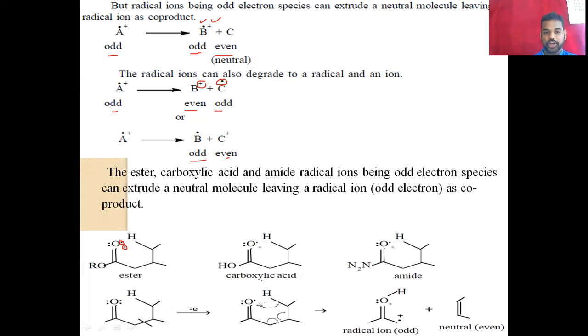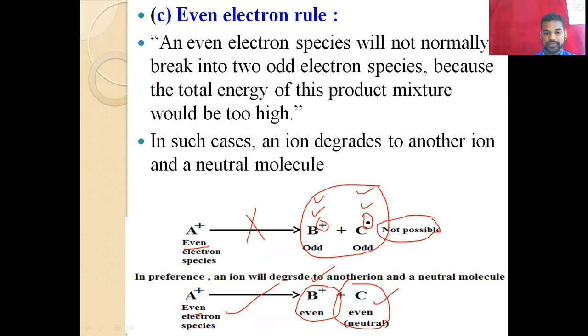And then carboxylic acid, here also it has one radical and a positive charge. This is possible. So here they undergo these three types of cleavage. That means odd-even, even-odd, odd-even. So this is about the odd number parent ion. This is about the even number parent ion.